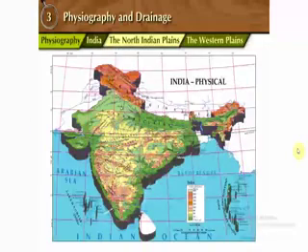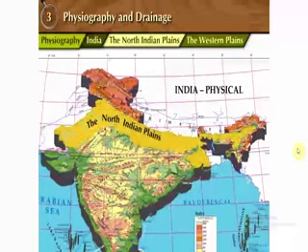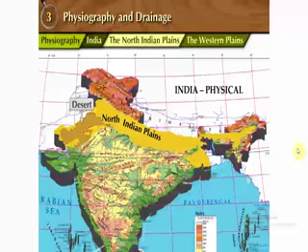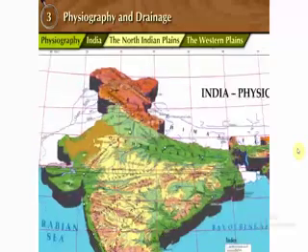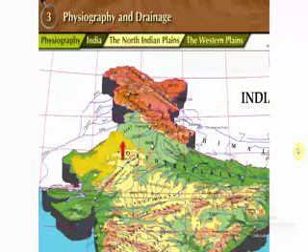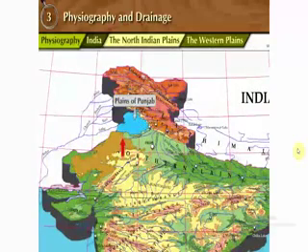The Western Plains. The western part of the North Indian Plains is occupied by desert. It is known as Thar Desert or Marusthali. Most of Rajasthan is occupied by this desert. To the north of the desert lies the plains of Punjab.